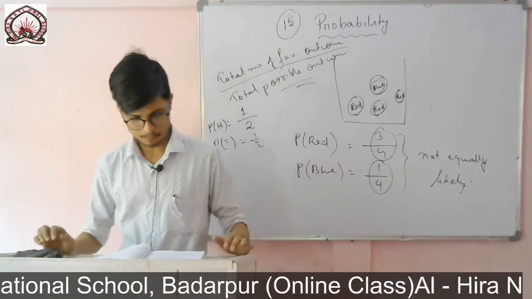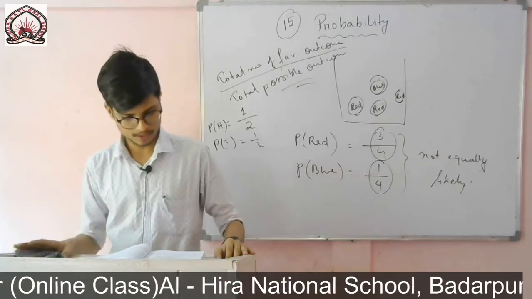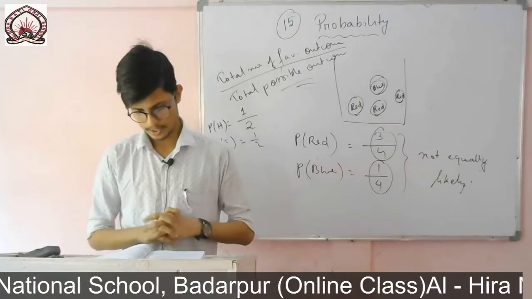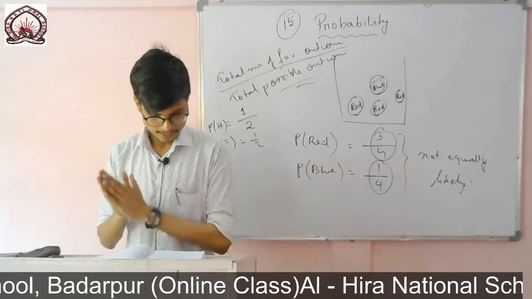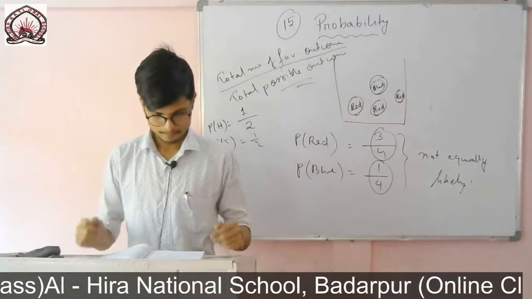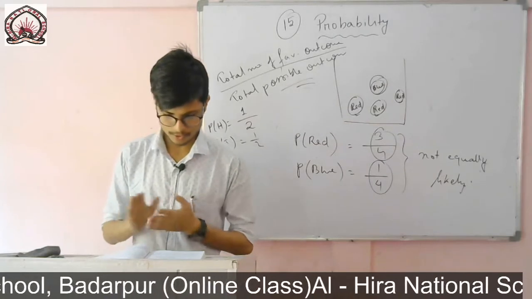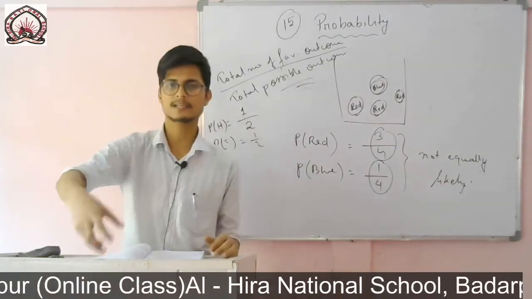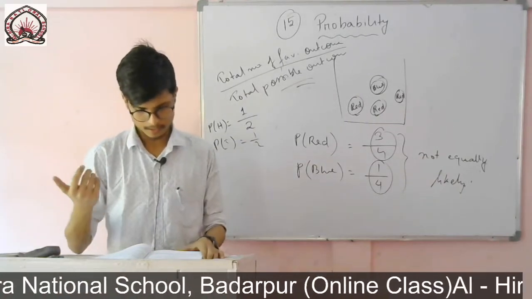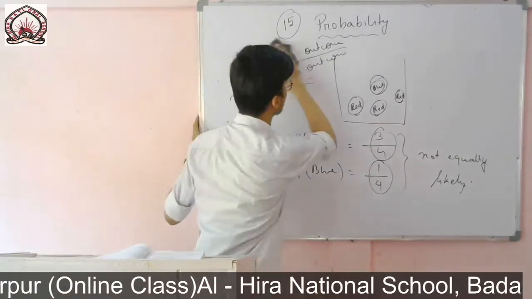A bag contains a red ball, a blue ball and a yellow ball. All the balls are of the same size. Kritika takes out a ball from the bag without looking into it. What is the probability that she takes out a yellow ball, or a red ball, or a blue one? So there is a bag which contains 3 balls: a red ball, a blue ball and a yellow ball. The question is to find the probability if she simply takes out a ball from the bag, what is the chance of getting a yellow ball, a red ball, and a blue ball. So we'll solve this one. Okay, let me do it.